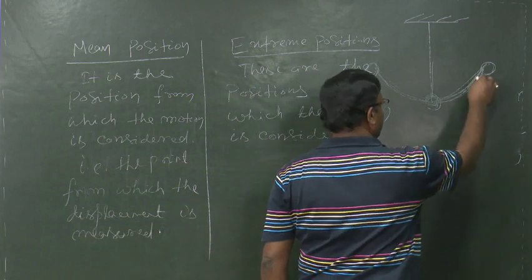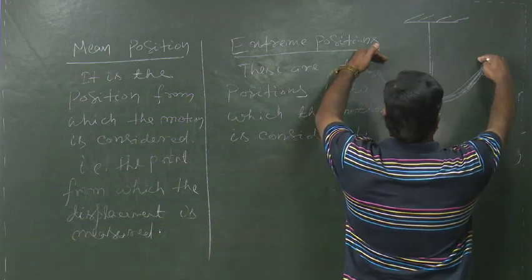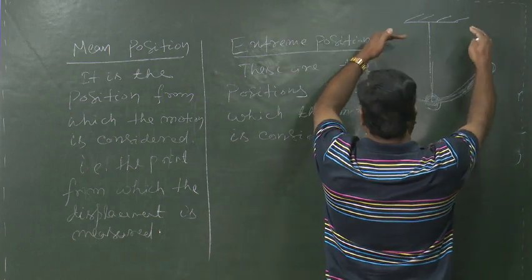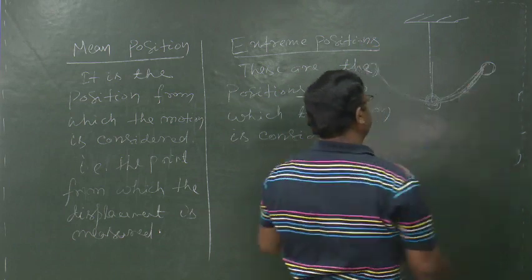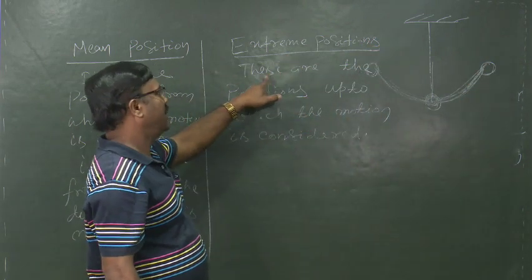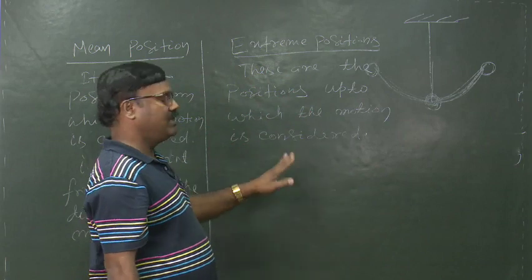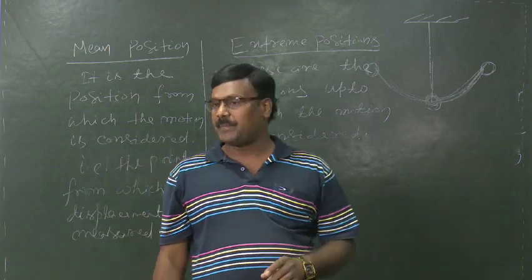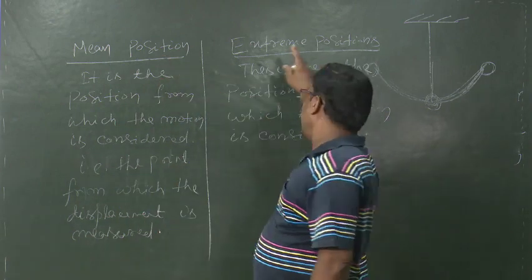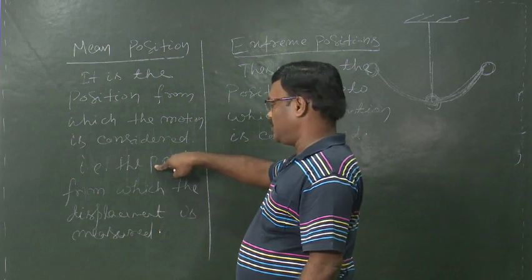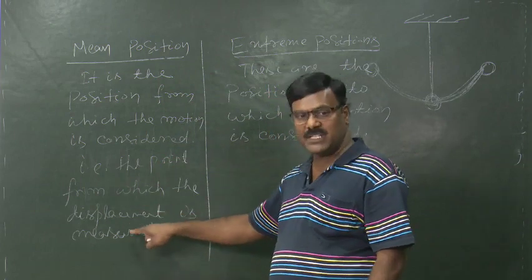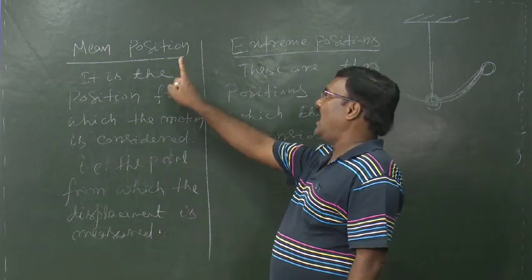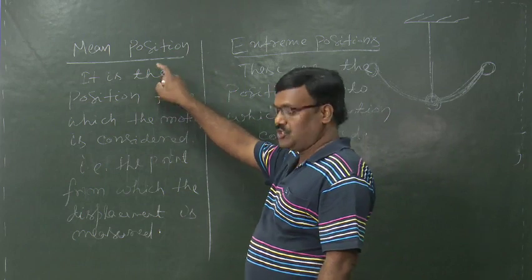If the body executes SHM, then these are the extreme positions beyond which there will be no motion. So we have to consider till these points. Hence, extreme positions are the positions up to which the motion is considered. Now, what happens at the mean position? If the motion is considered from this position, that means from which the displacement is measured, hence the displacement of the body at this mean position will be 0.